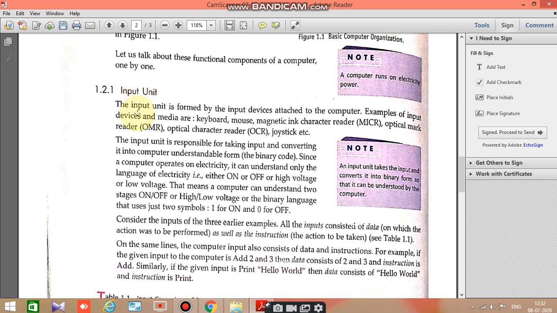You people must have heard that the computer understands only machine language, because the computer is a machine, so naturally it will understand only electronic signals. Electronic signals, what name did we give them? 1 and 0. So 1 means on, means the signal will pass, and 0 means off, the signal will not pass. Actually it does not understand 1 and 0, but we consider it as 1 and 0. So 1 means on, signal will pass, and next time signal will not pass, which will be considered as 0.